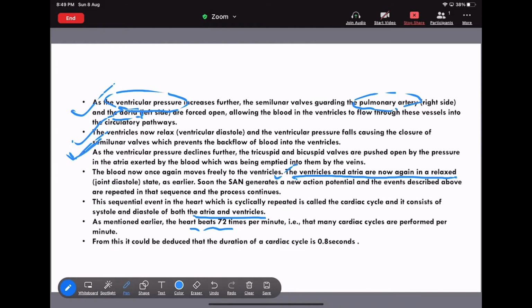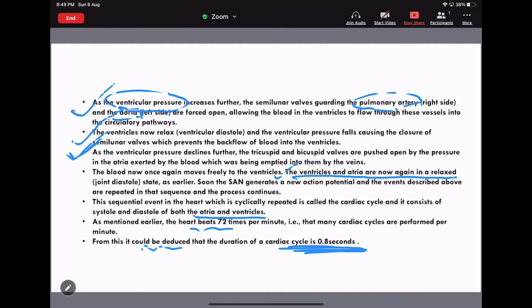From this, if you deduce, the duration of the cardiac cycle is about how many seconds? 0.8 seconds. Always remember the duration of the cardiac cycle is 0.8 seconds. Now move to the next slide.